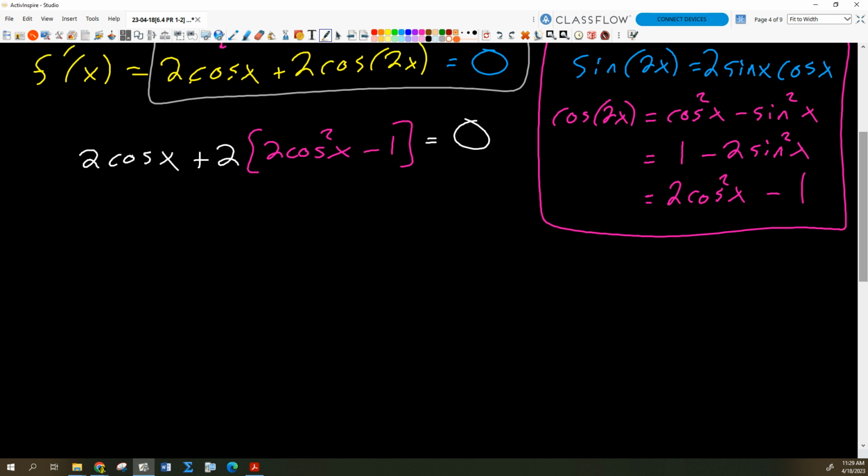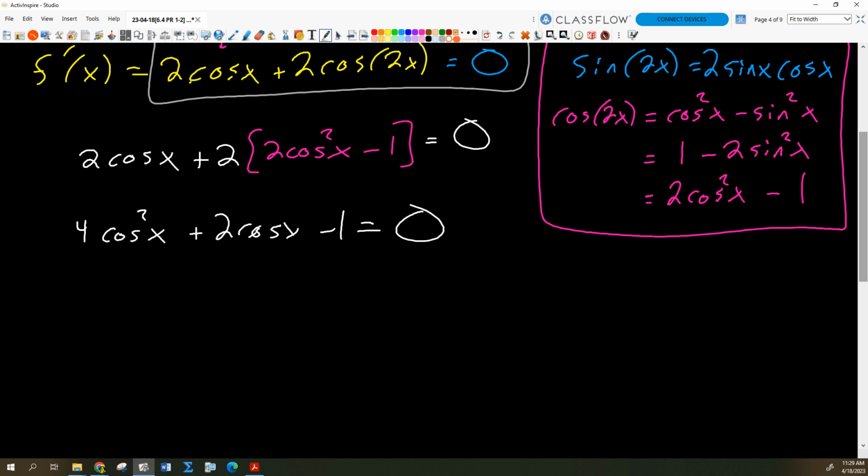I could write this as a quadratic equation in cosine x, meaning in pieces of cosine x, right? If I distribute the 2 and rearrange these terms, I get 4 cosine squared x plus 2 cosine x minus 1 equals 0.